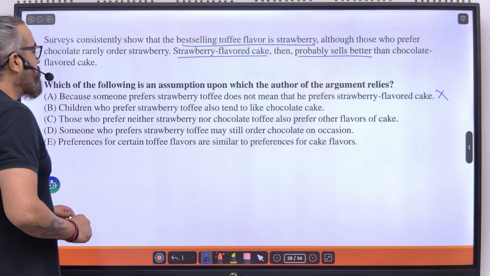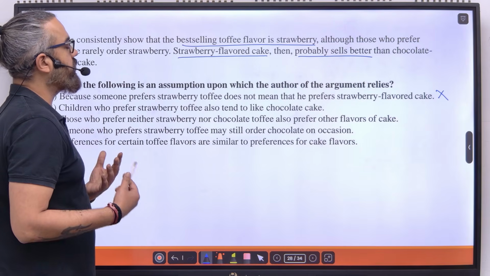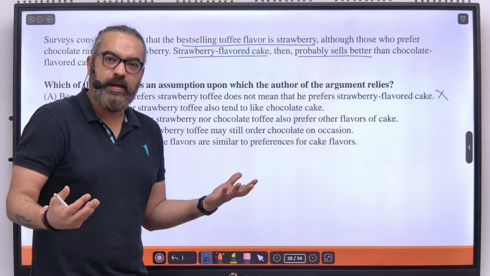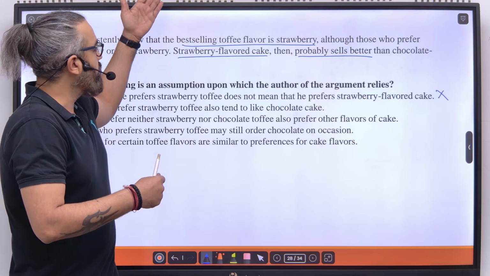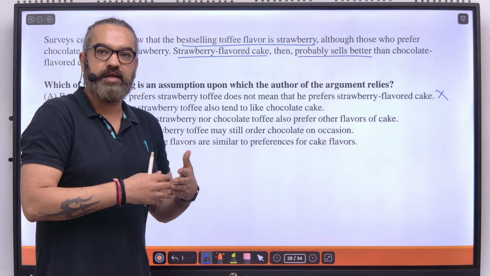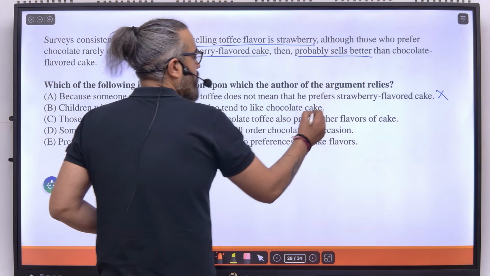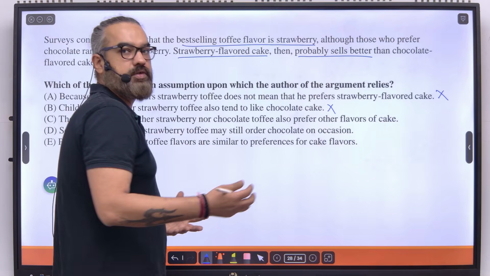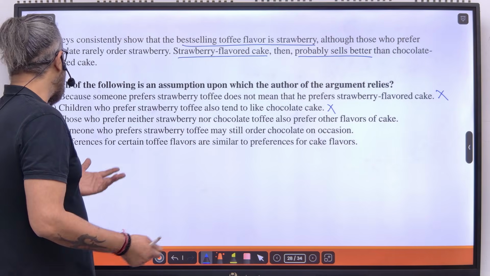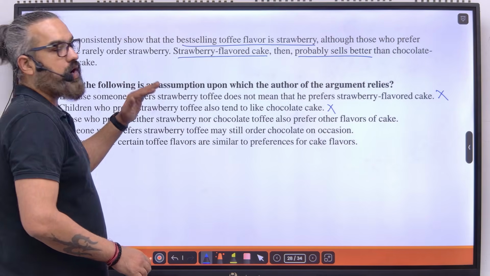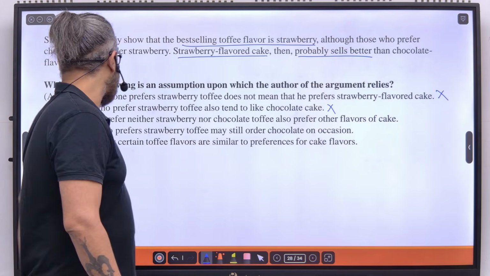B says children who prefer strawberry toffee also tend to like chocolate cake. Okay, they also like chocolate cake. But I'm talking about strawberry flavored toffee and strawberry flavored cake. Chocolate cake, it can seem fine, someone who likes strawberry may like chocolate too. No big deal there, right? But this is not an assumption required.